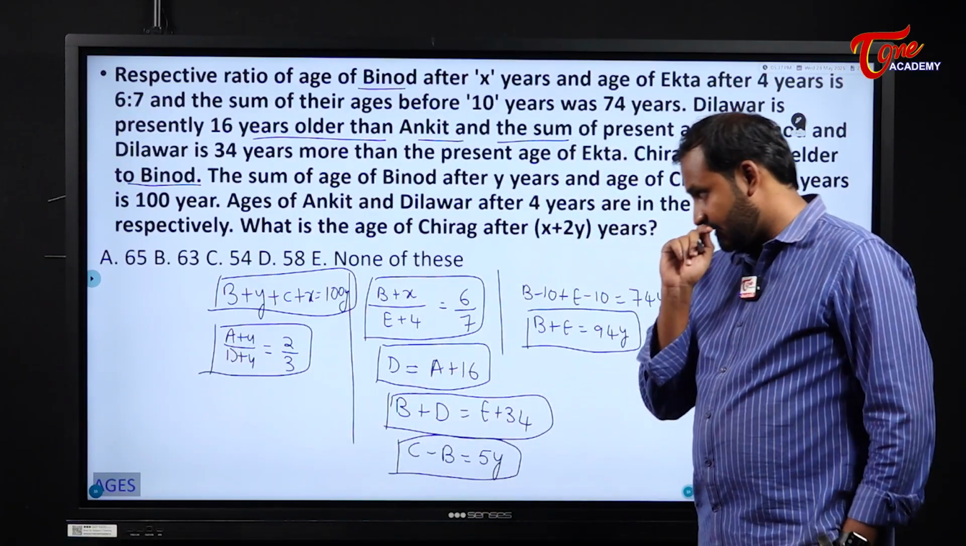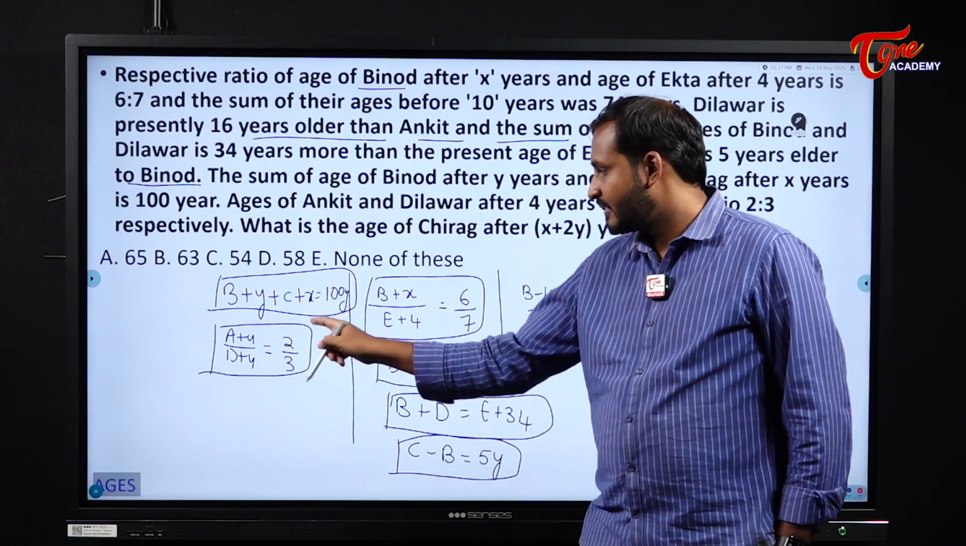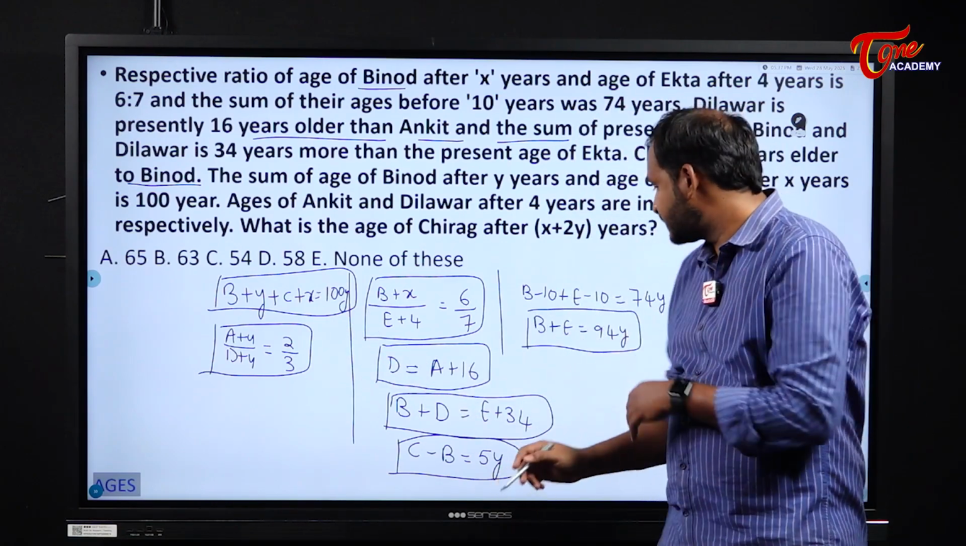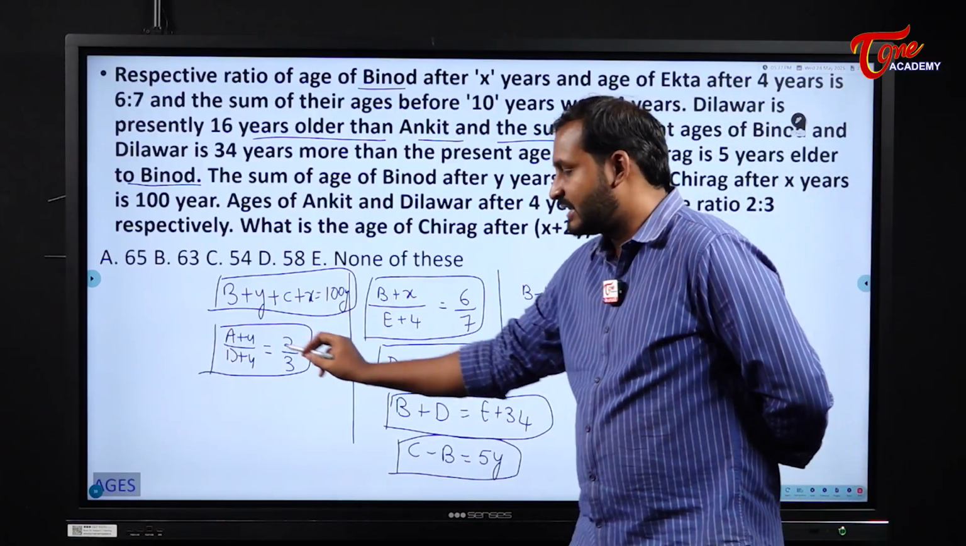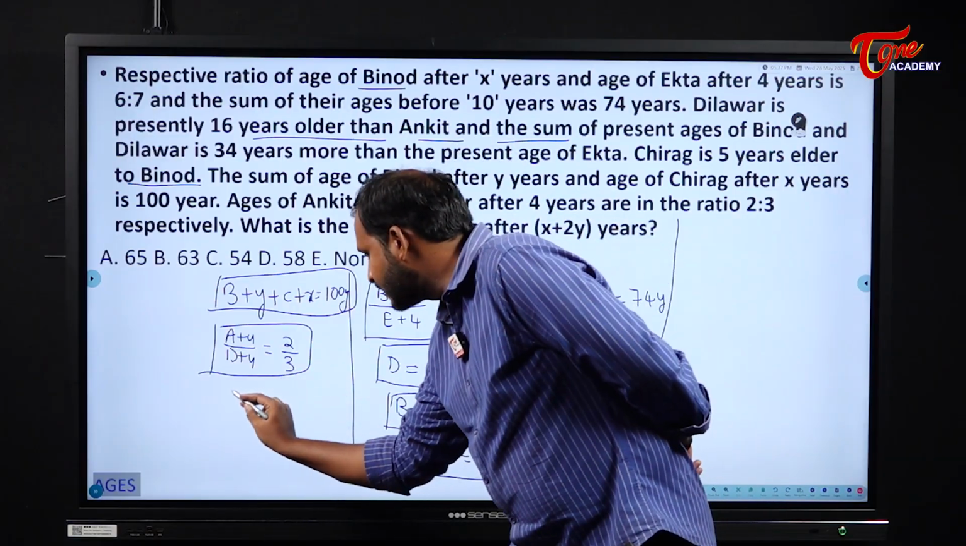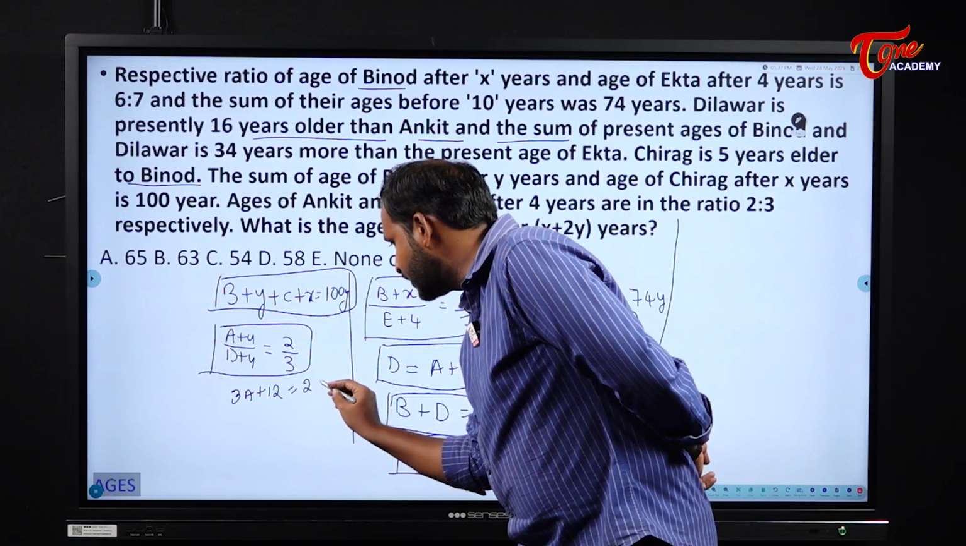Now please see here, students. Ankit and Dilawar, we have some values here. So we will start thinking from Ankit and Dilawar. What is the relation they have given for us? At last this is a relation. Cross multiply, what will you get? 3a plus 12 is equal to 2d plus 8.